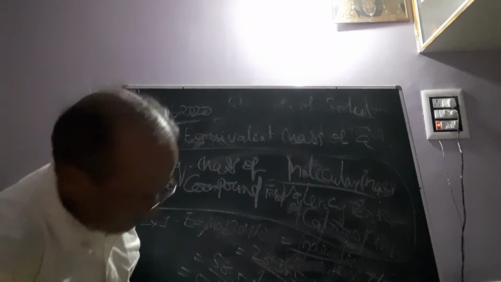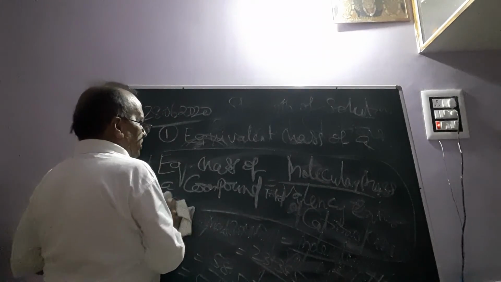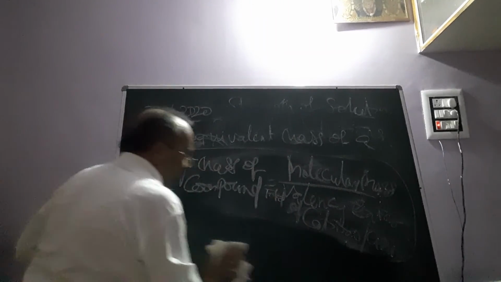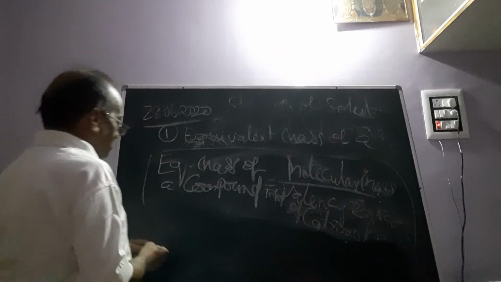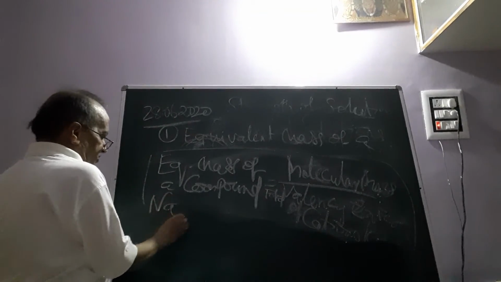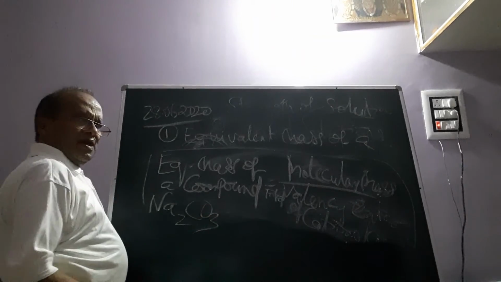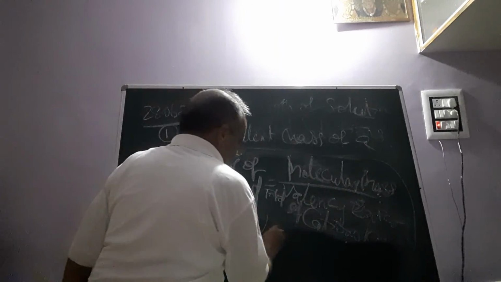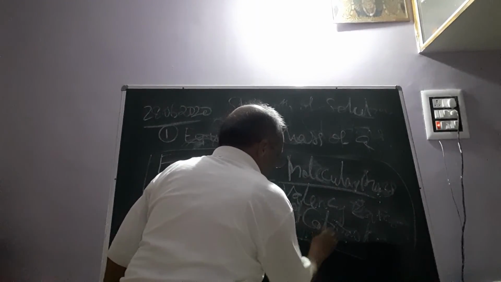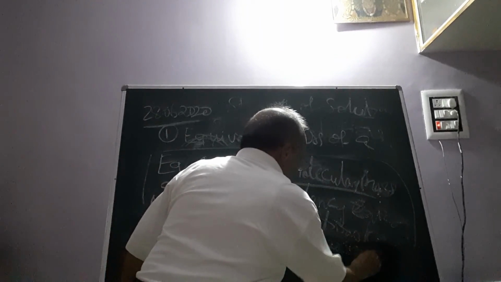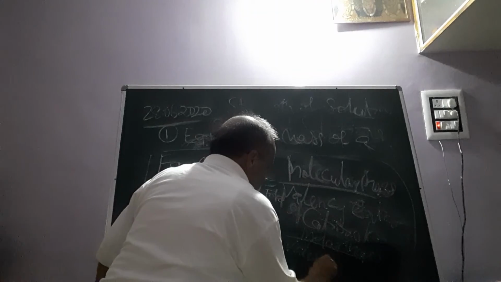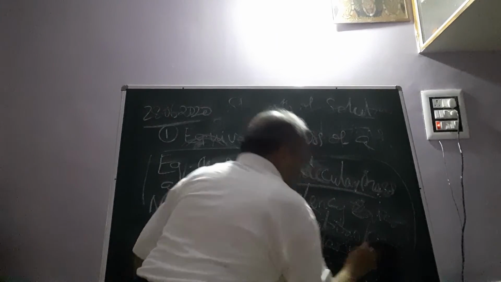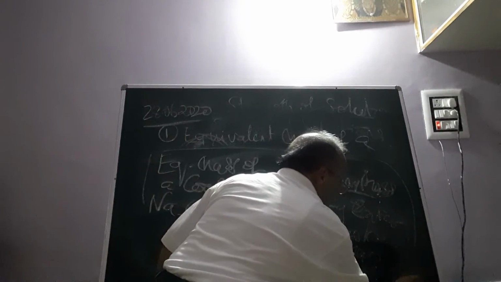Now one more example to make it clearer: the equivalent mass of sodium carbonate. How to calculate the equivalent mass of sodium carbonate? This time the compound under consideration is sodium carbonate, anhydrous, non-crystalline. So this will be equal to the molecular mass or molar mass divided by the valency of 2 sodium plus ions, or 1 carbonate ion.